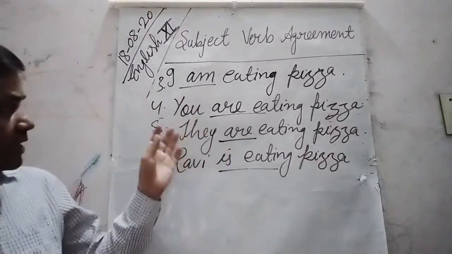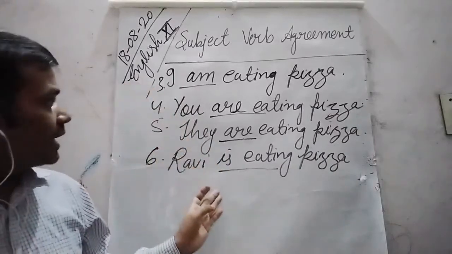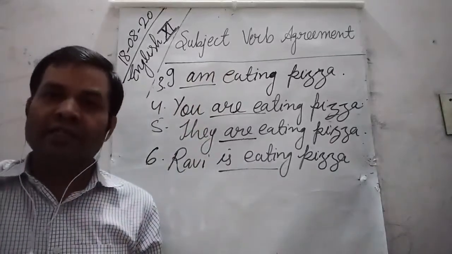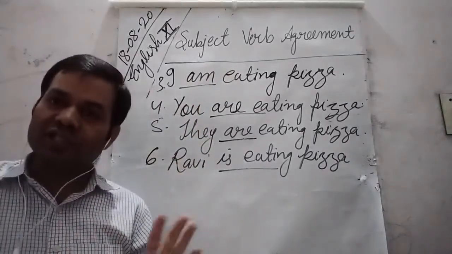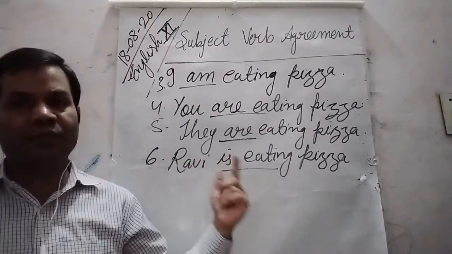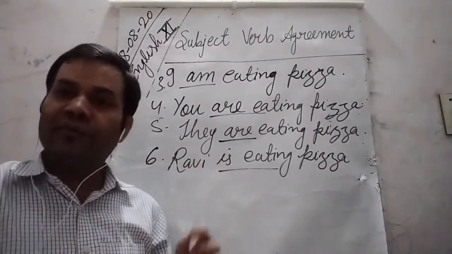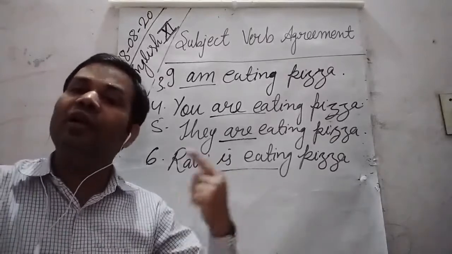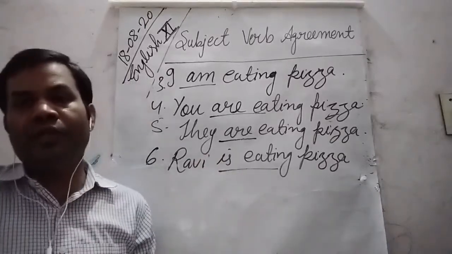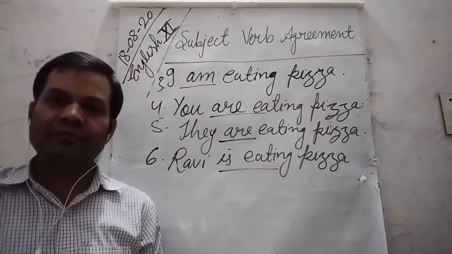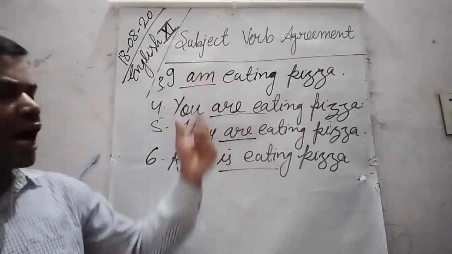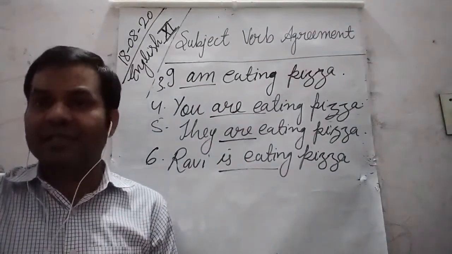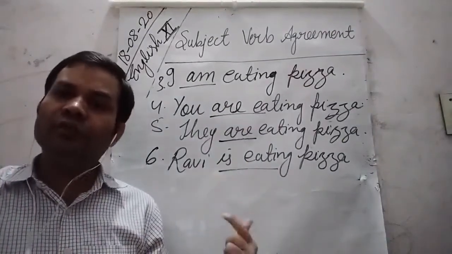So dear students, here we can see that a singular subject is followed by a singular verb, while a plural subject is followed by a plural verb. As far as I is concerned in English, it is singular, but it follows the rules of plural.